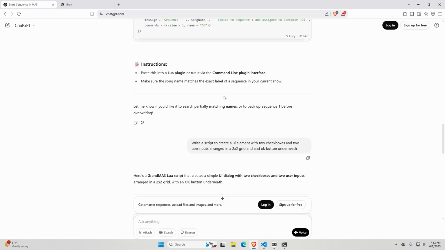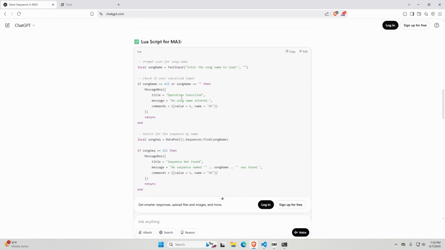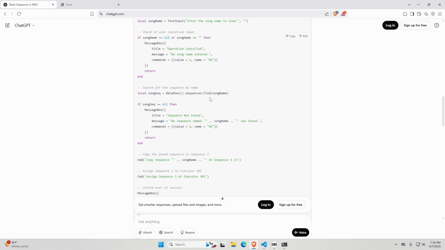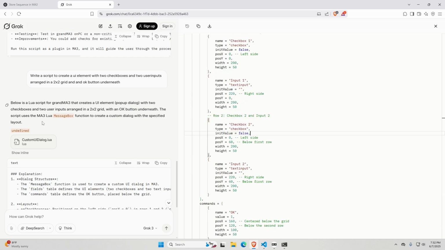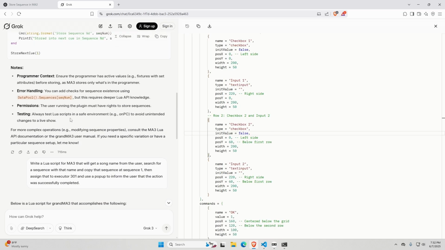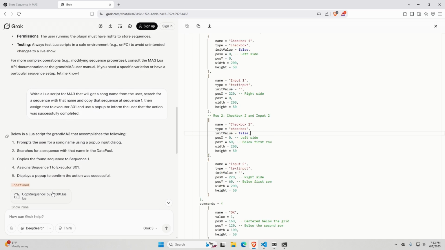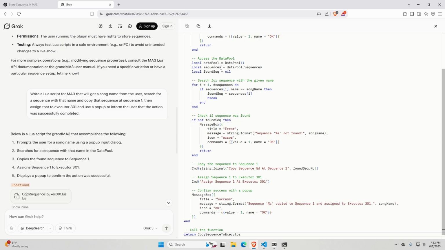Now, for the record, I did try some of these prompts the other day, and when I was working with ChatGPT, I did have an issue. When it was doing this whole thing, it did this incorrectly. It tried to say show data, parentheses, dot sequences, and that was obviously incorrect. Grok also messed this one up the other day, but it was a lot closer. In that particular instance, Grok did this slightly differently and it worked the first time. I didn't have to add anything to it.